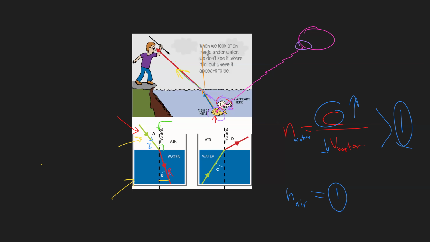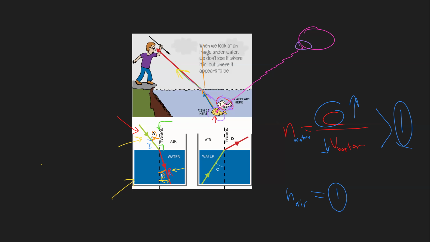So you see the refracted beam here becomes much closer to the normal. That means angle A, the angle of incidence, is greater than angle B, the angle of refraction. When does that happen?